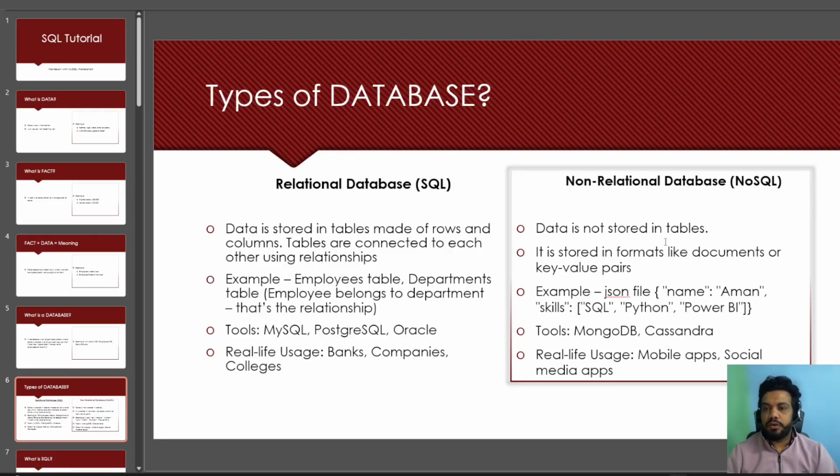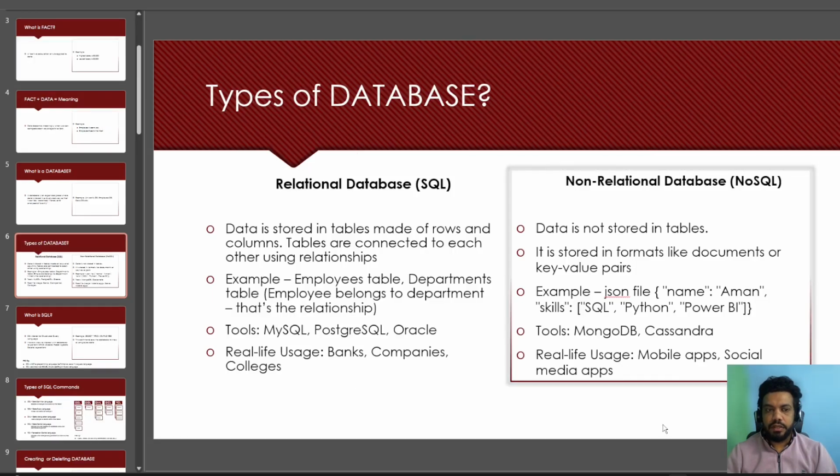And what about non-relational databases? They are not stored in tables. They are stored in either documents, picture format, or key value pairs. For example, you must have heard of a JSON file. This is how we store the information in a JSON file. And the examples of tools are MongoDB, Cassandra. An example is also given over there.